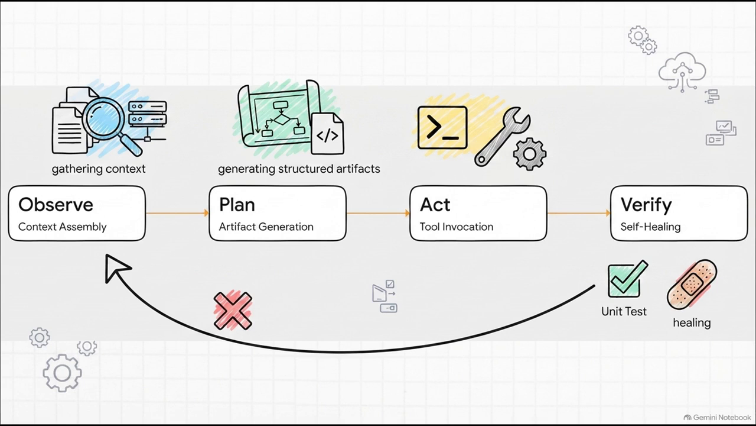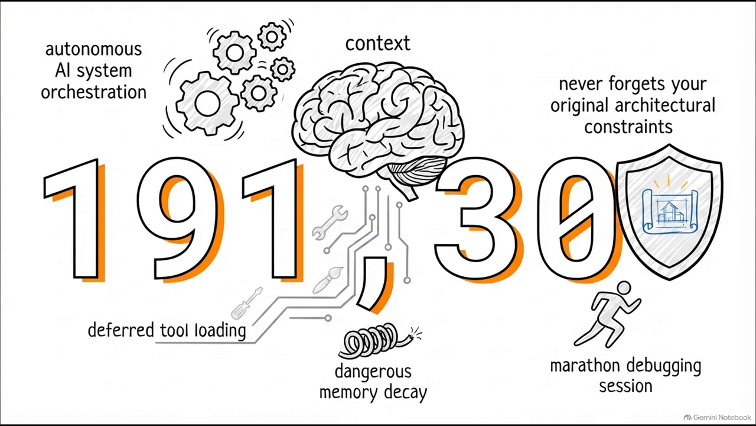things pass. And to pull that off, these agents have to be ruthless with their memory efficiency. By using techniques like deferred tool loading during the planning phase, the system can save over 190,000 tokens of context. To put that in perspective, that's a massive optimization that prevents dangerous memory decay, so your agent never forgets your original architectural constraints during a marathon debugging session.